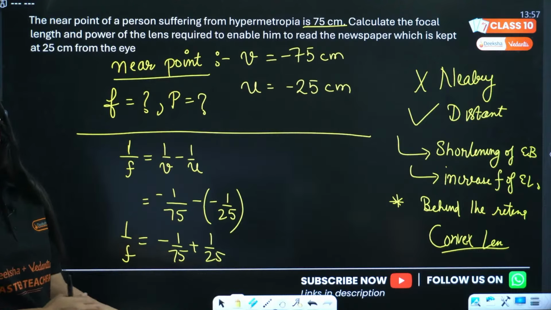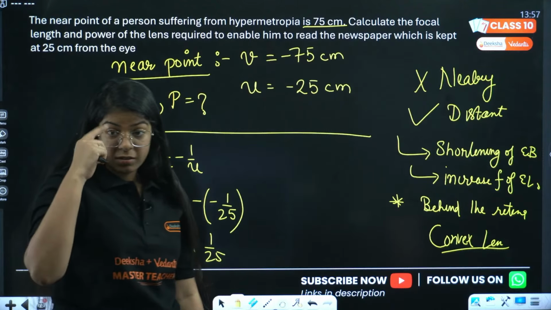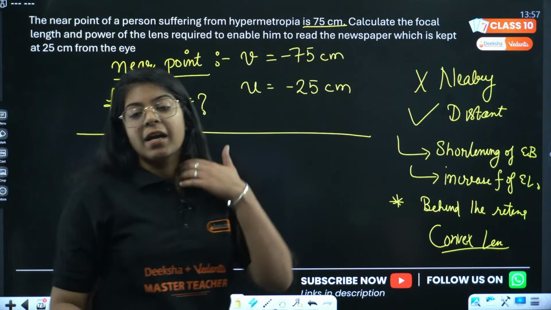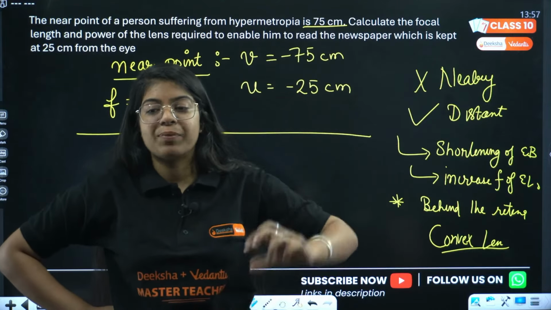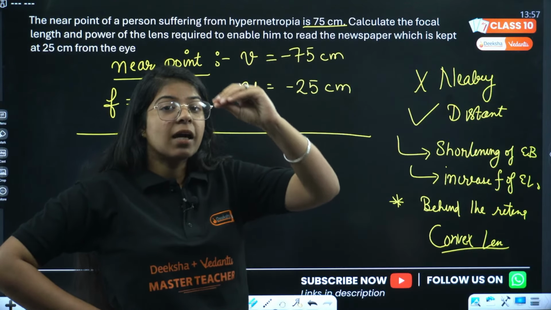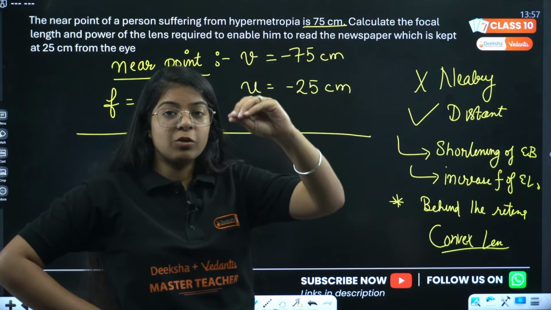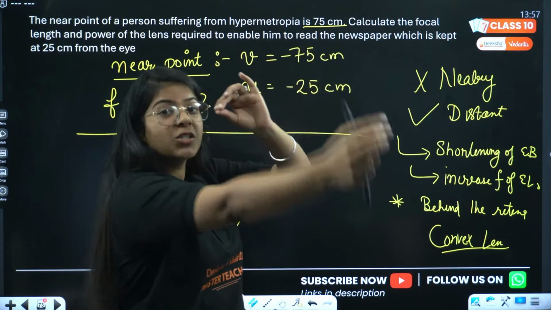Why is it negative? See, what is the actual point of using this lens? We use convex lens for hypermetropia. My near point should be at 25 centimeters like the normal human eye, but for hypermetropia the near point has shifted far.